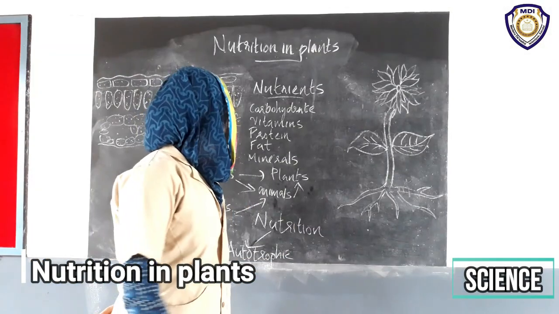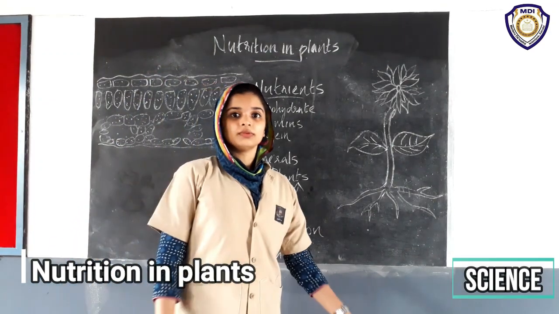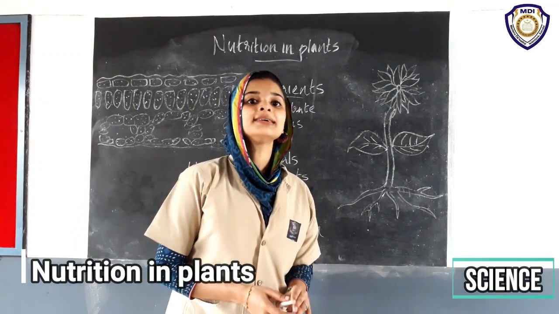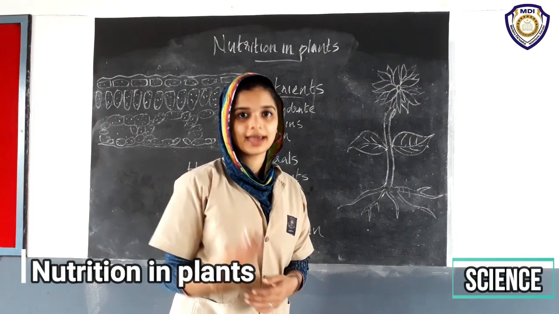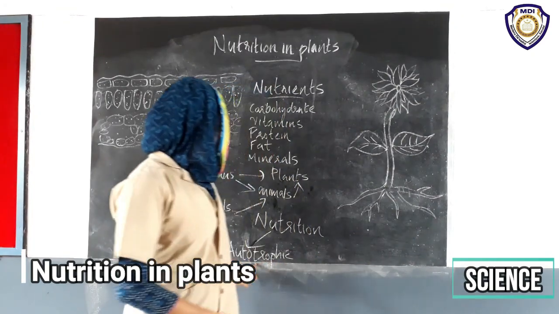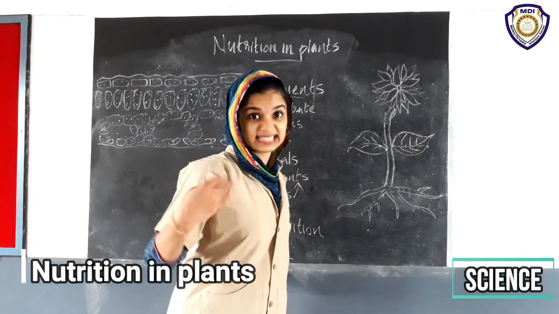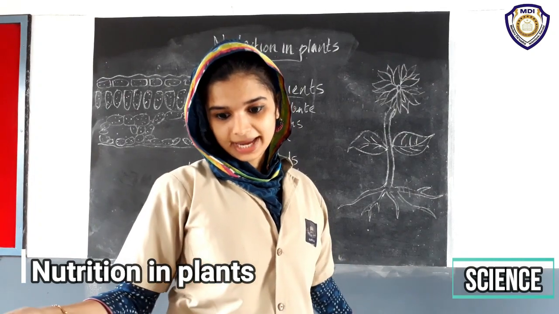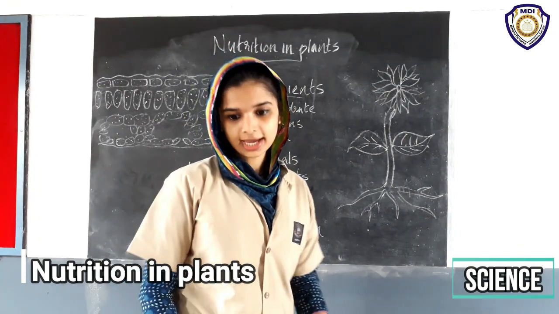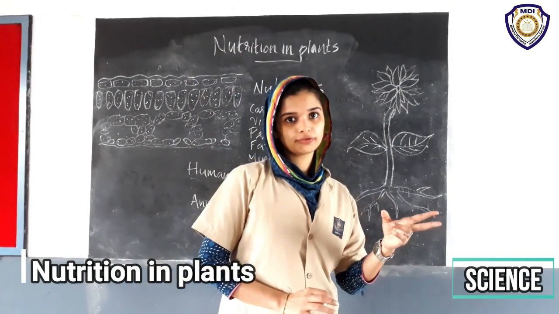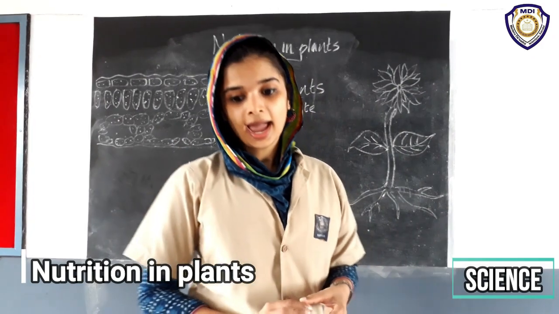Autotrophic nutrition is that in which the organism synthesizes its own food. They are called autotrophs. Auto means self. Trophic means nourishment. Okay. Then the second type of nutrition is heterotrophs.